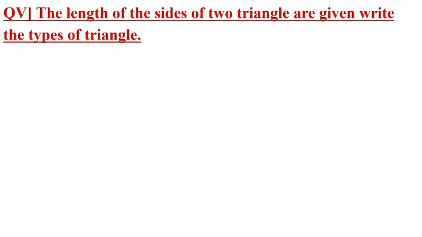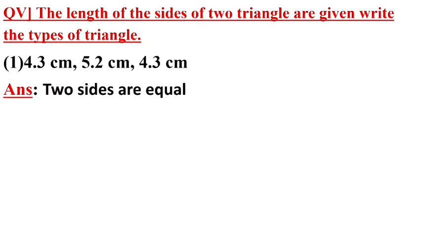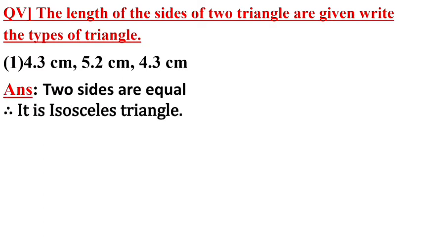Now question number 5. The lengths of the sides of two triangles are given. Write the types of triangle. The types of triangle depend on side and angle. It is given with the identical marking. The first one is given 4.3 cm, 5.2 cm and 4.3 cm. Here student, two lengths are same. It means the two sides are equal. Then we say it is an isosceles triangle.